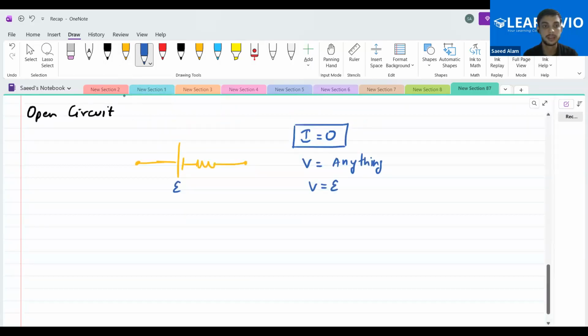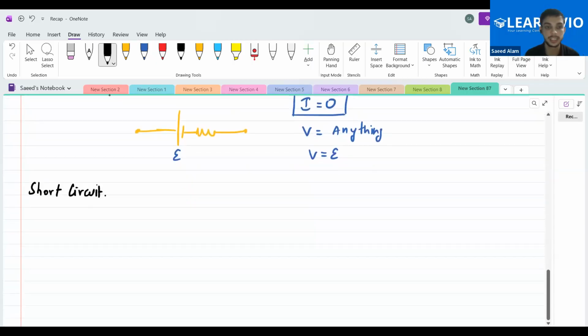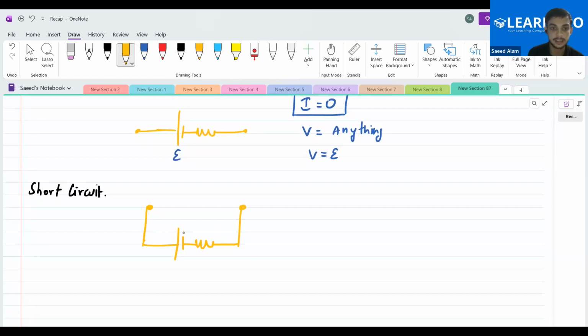Yes, sir. The second is short circuit. What do we mean by the short circuit? We mean that this is a voltage source and we had actually connected the terminals of the battery with a single wire. So what can we always be sure about for short circuit?